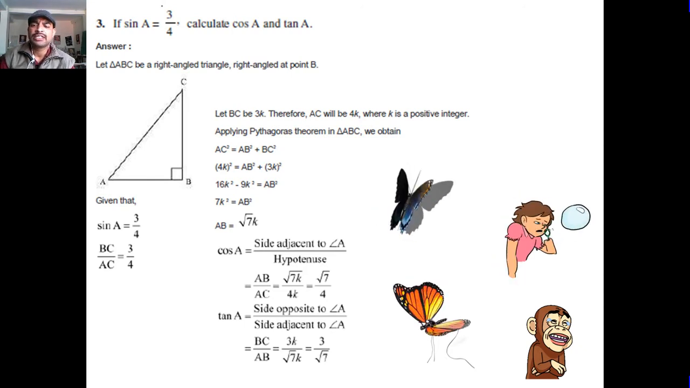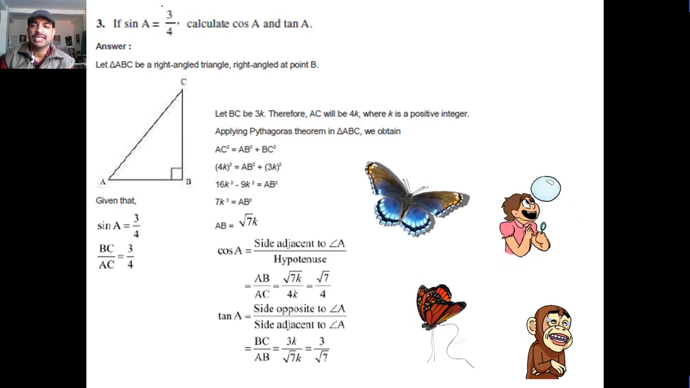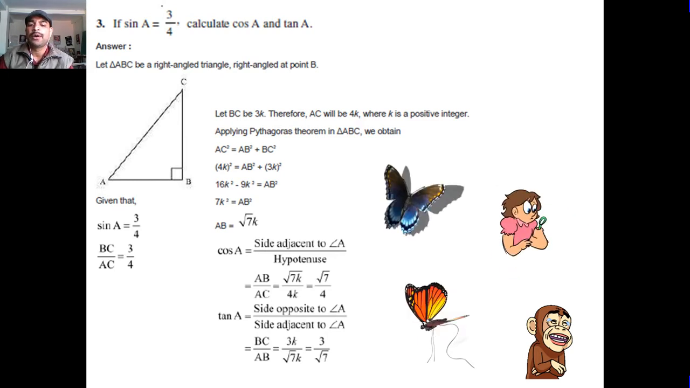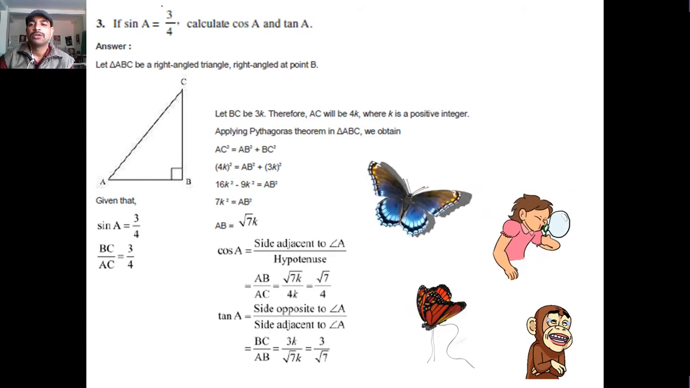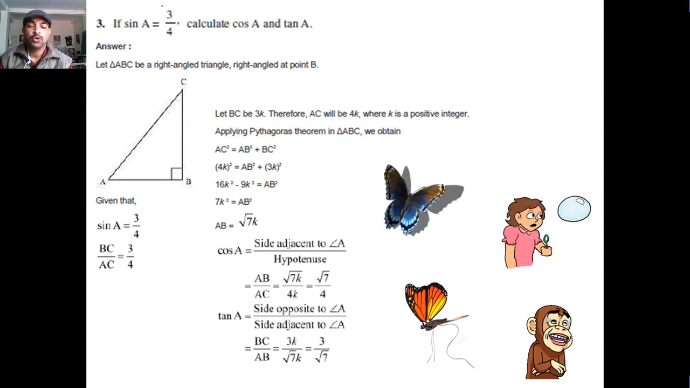So apply cos A is equal to base upon hypotenuse. Base is under root 7 upon 4 and tan A के लिए perpendicular upon base, so 3 upon under root 7. This is your true answer.